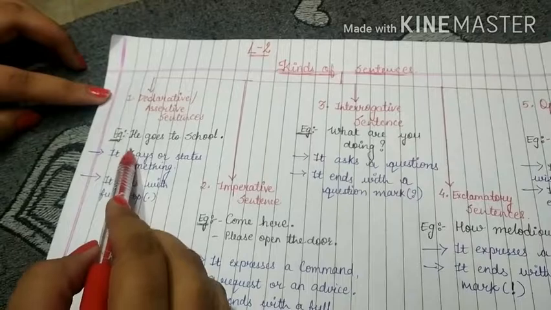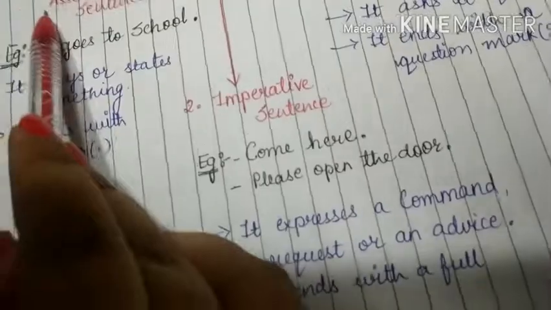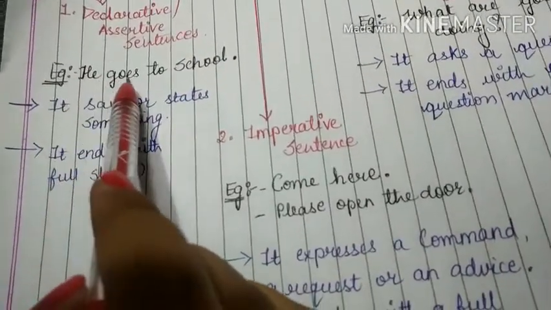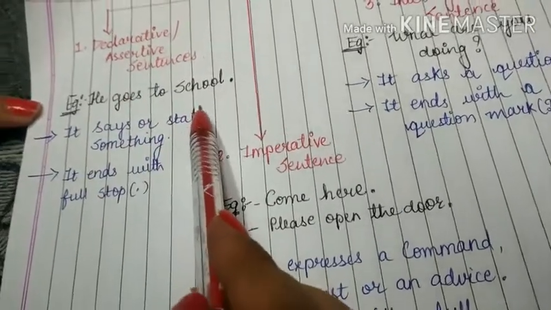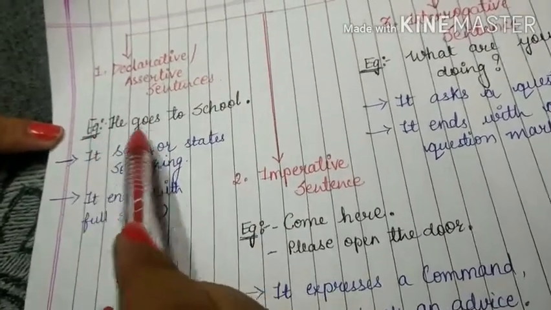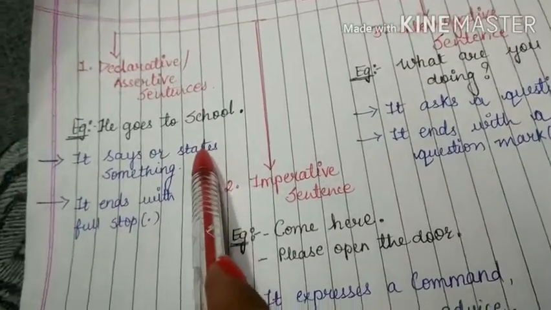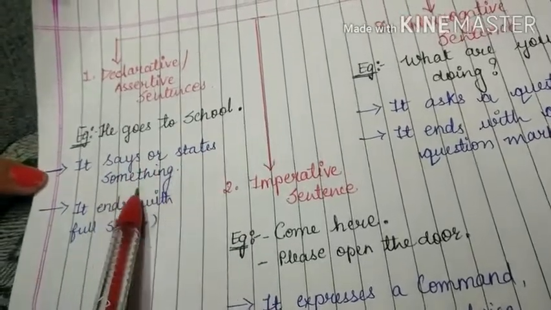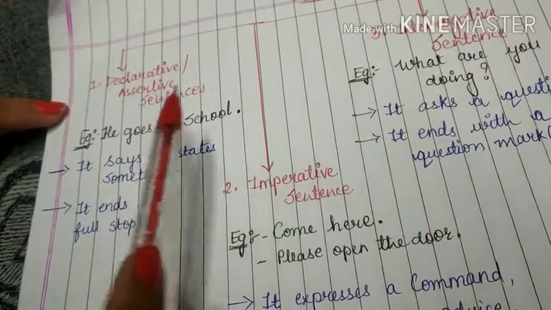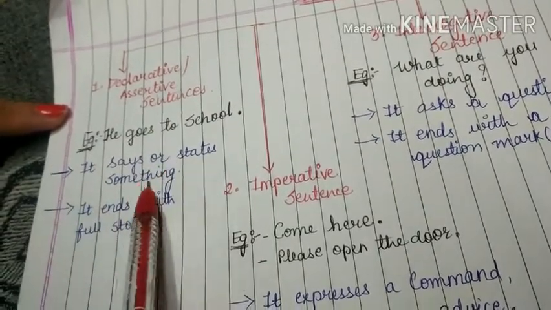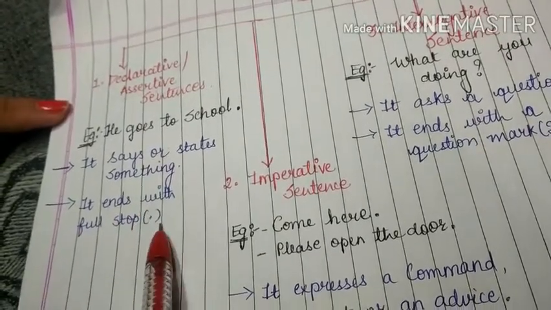Here is an example of declarative, assertive sentence. Example, he goes to school. In this example, this is a simple sentence. It says that he goes to school. The boy goes to the school. This is a simple sentence. It says or states something. Declarative sentence or assertive sentence are such sentence that states something and it always ends with the full stop sign.